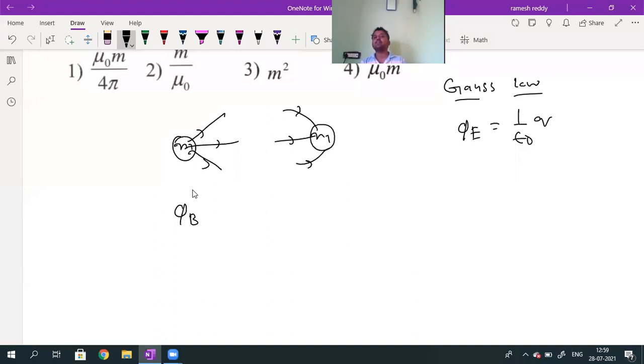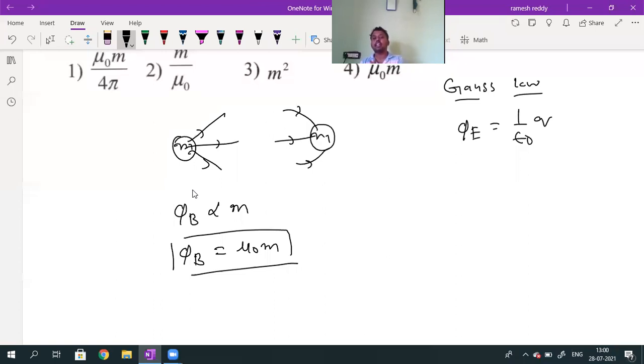This magnetic flux is directly proportional to the pole strength. When pole strength is more, there are more field lines; when pole strength is less, fewer field lines. In free space, the proportionality constant is mu naught into m. It is the same as in Gauss law in electrostatics, but it is not Gauss law in magnetism.